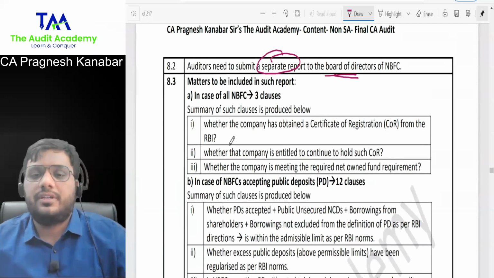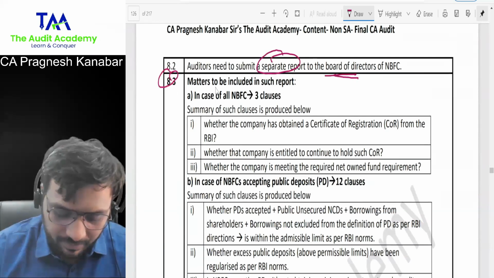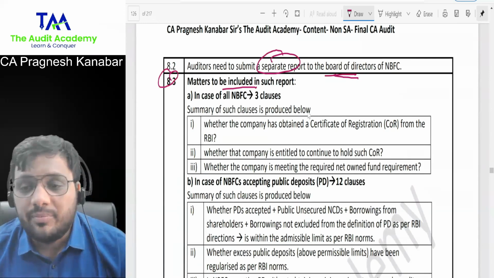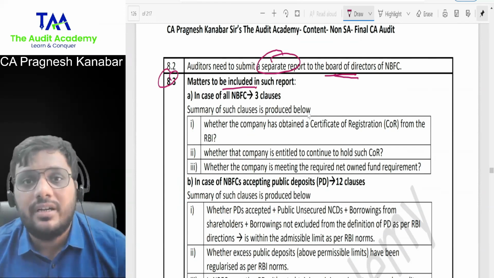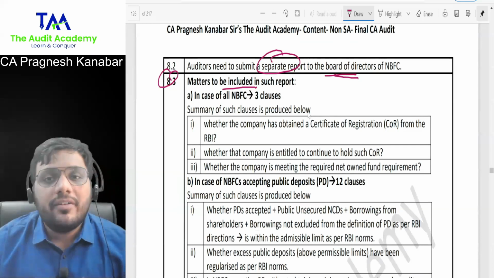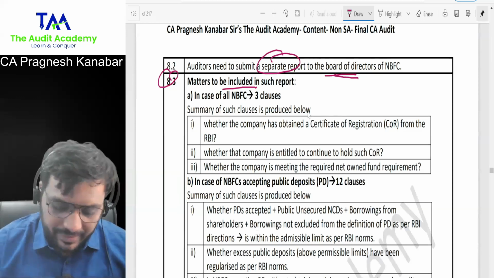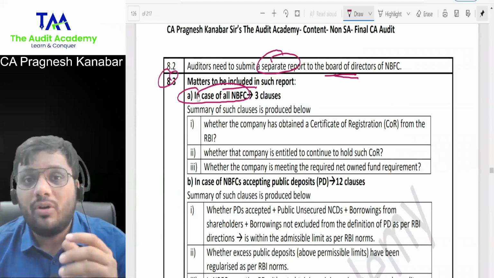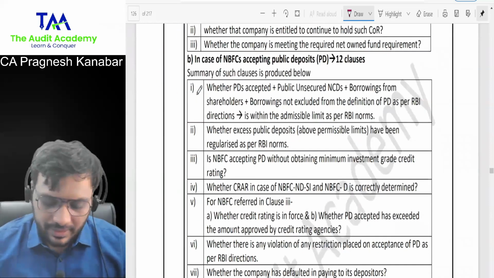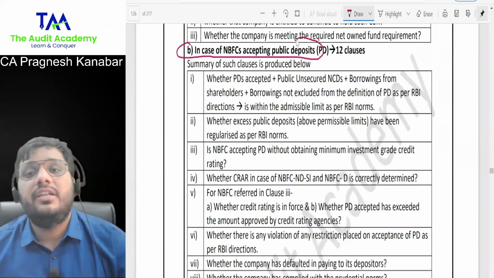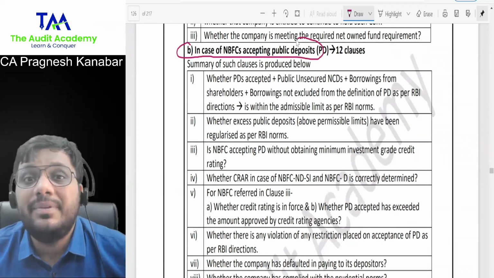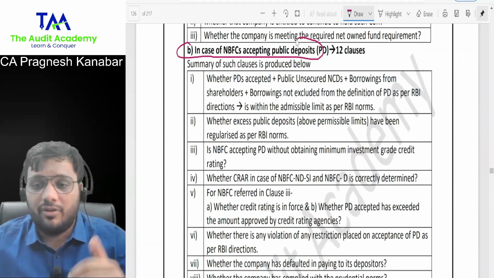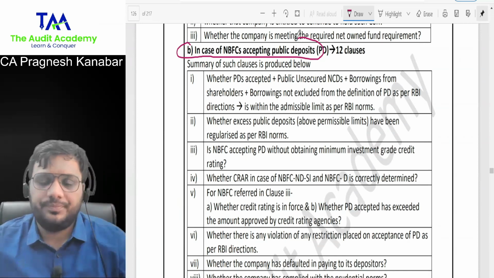All right. Over here, 8.3, matters to be included in such report. This is a separate report given to the board of directors. The auditor must conduct inquiry on these matters. Now they have divided this circular into 3 parts. One is auditors of all NBFCs: what are the points on which they need to conduct inquiry? Then second, if you are conducting the audit of NBFCs accepting public deposits, what kind of inquiries do you need to conduct, and what kind of comments are required in this separate report?